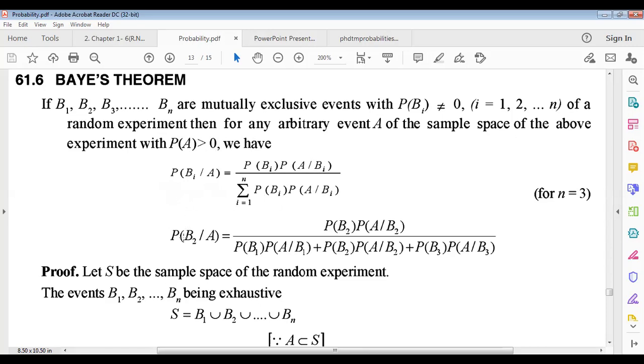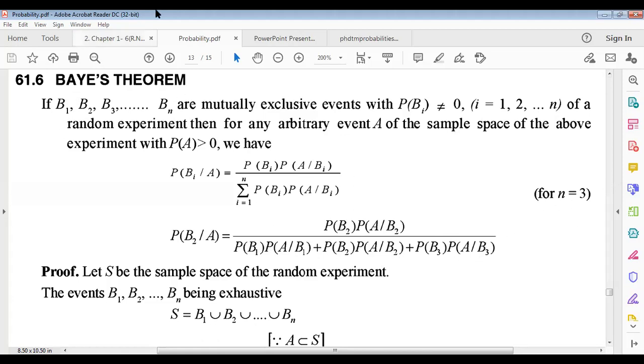For n equals 3, we can write probability of B2 when A happened equals probability of B2 multiplied by probability of A when B2 happened, divided by the sum of all three such terms. This is the actual statement.